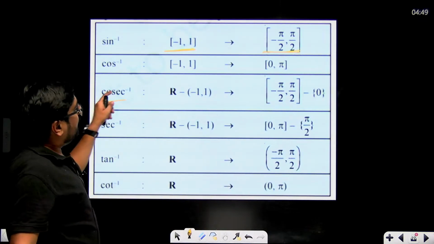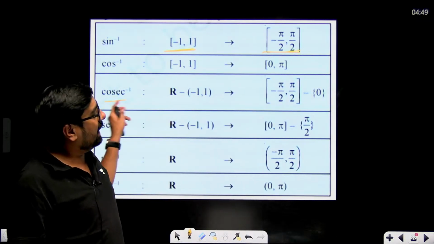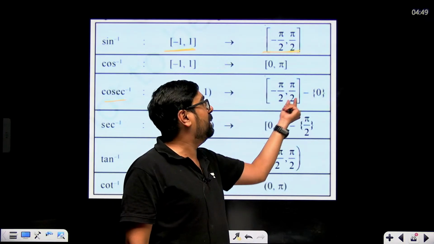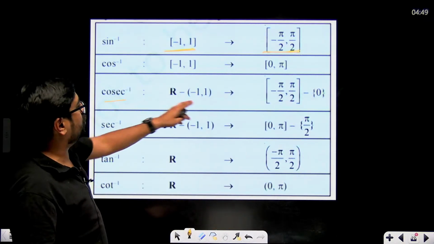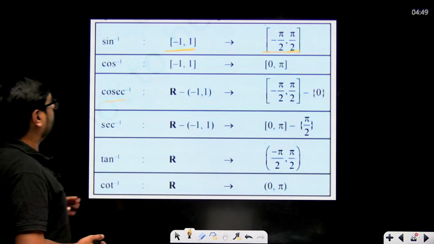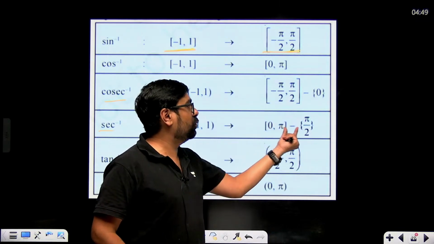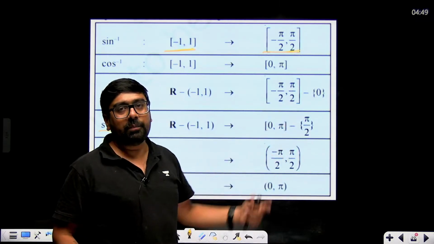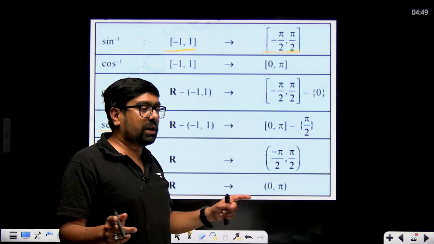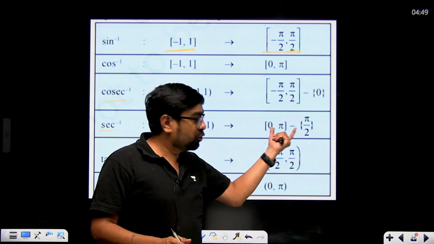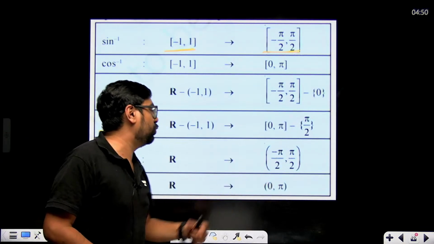Cosec inverse can accept any real number. X can be any real number except -1 and 1, and its value will be from -π/2 to π/2 except 0. Cosec inverse never gets 0. Sec inverse: domain is any real number except -1 to 1, and range is 0 to pi except π/2. Range is important because if they ask you some value, sec inverse of something, then whatever answer you give should be in this range. Tan inverse -π/2 to π/2, cot inverse from 0 to pi.